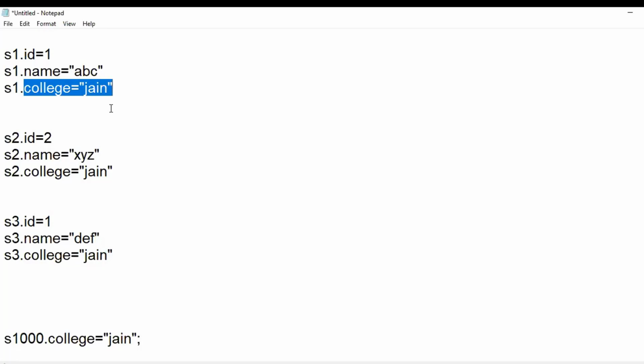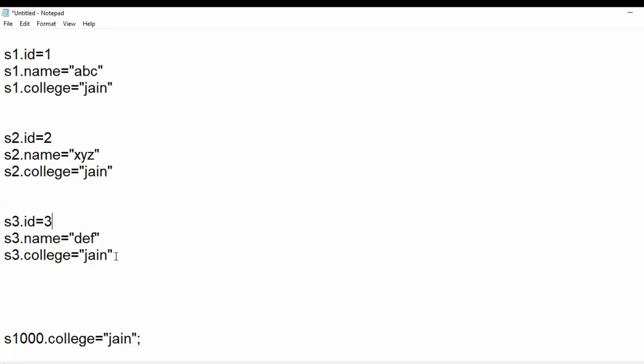Is this a question to be asked? All the students I register from my college will obviously have the college parameter belonging to Jain itself. That means that particular value is constant for all the students, right? When it is constant for all the students, do I have any means of not writing this value every time for every student? Is there any way to avoid this initialization every time?